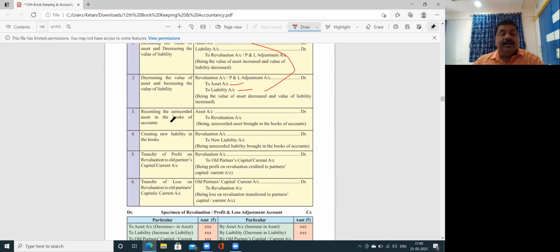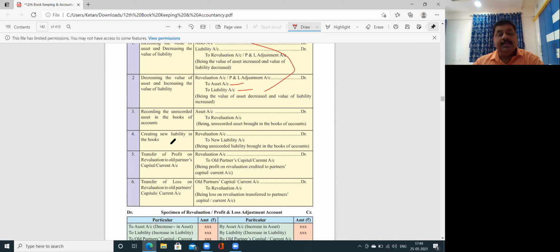Now recording the unrecorded asset in the books of accounts. Now sometimes what happens, we are having the asset, we are not recording the same. मतलब record करना भूल जाते हैं. It should be recorded as a new partner is coming. Entry: asset account debit to revaluation.